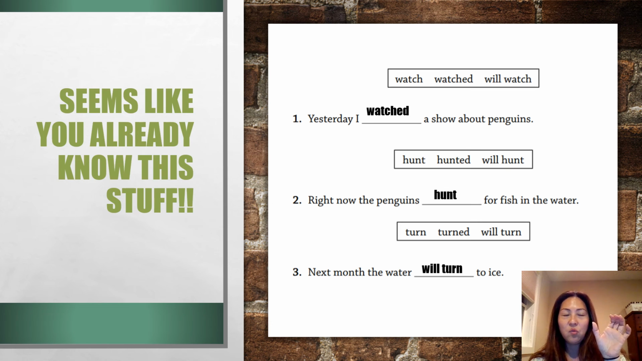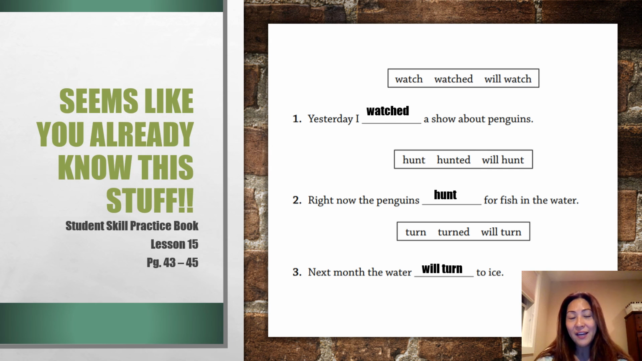Usually, so that you know, when it's past tense, for most verbs you add an ed. If it's going to be future, for most verbs you put the will in front of it. I will go, right? I will hunt, I will watch, I will play. Now that we've reviewed all that, it's time for your student skills practice book, lesson 15, page 43 through 45. And that's it.